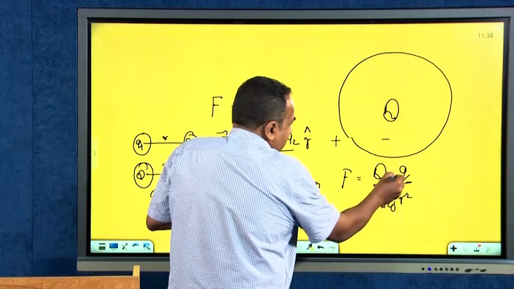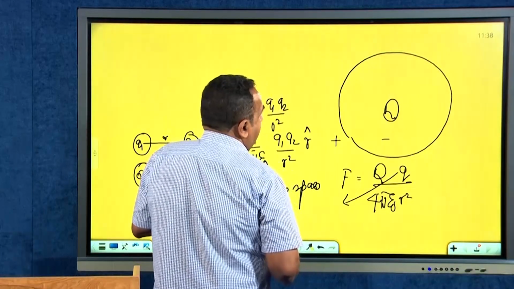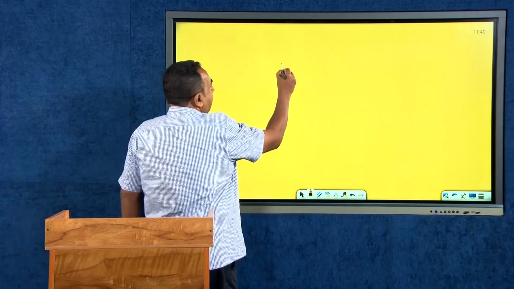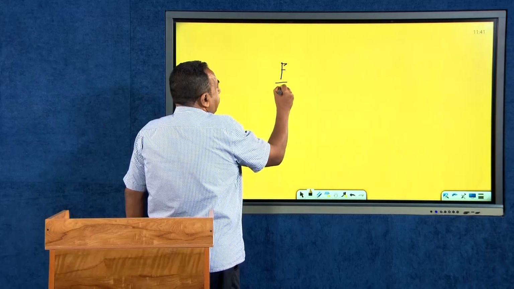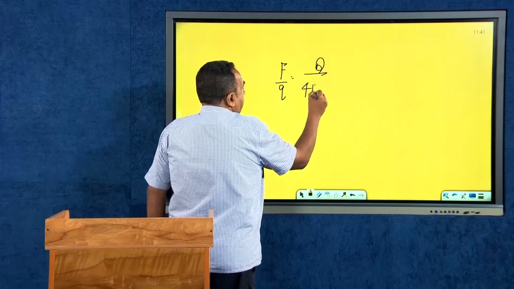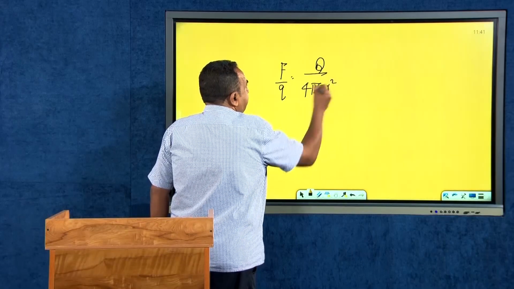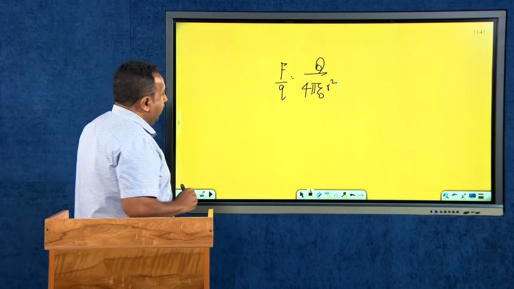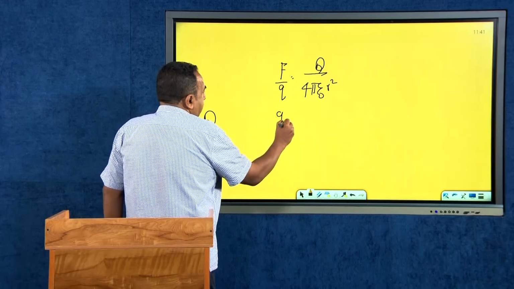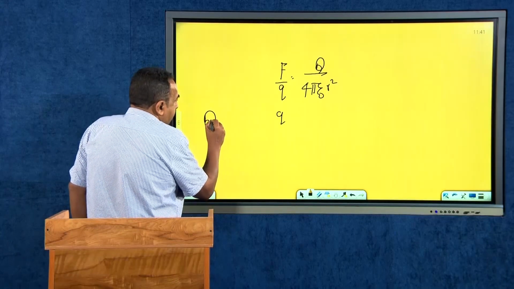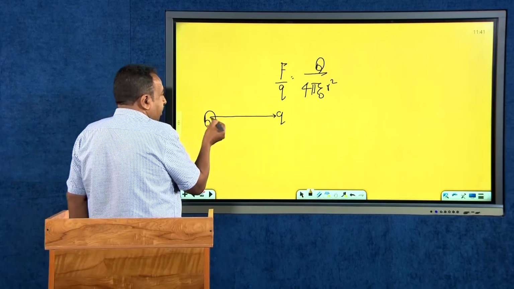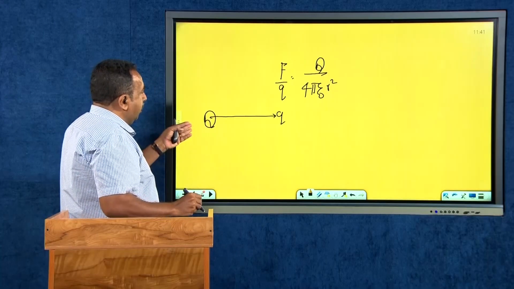Now, I will take this q to my left hand side. Then my equation now becomes F divided by q is equal to Q divided by 4 pi epsilon 0 r square. Now, I have one charge Q here and another charge small q here. What I have is the force exerted by this capital Q on small q, or the force exerted by small q on capital Q.